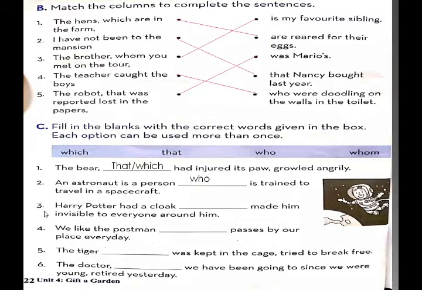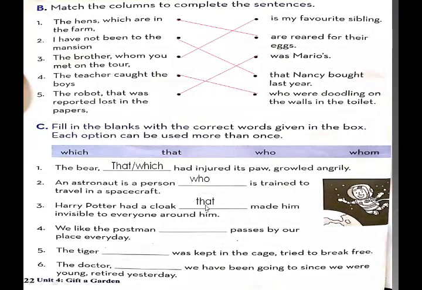Blank number 3. Harry Potter had a cloak dash made him invisible to everyone around him. Cloak is a non-living thing, so we use which or that. It's an open choice. If you want to use which, use which, and if you want to use that, you will use that.